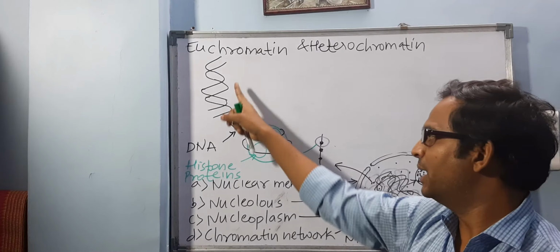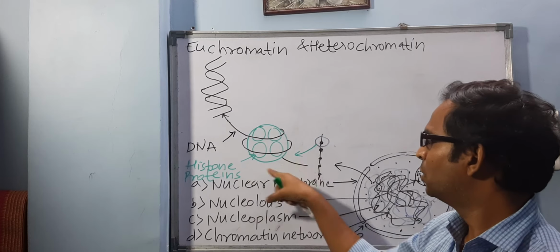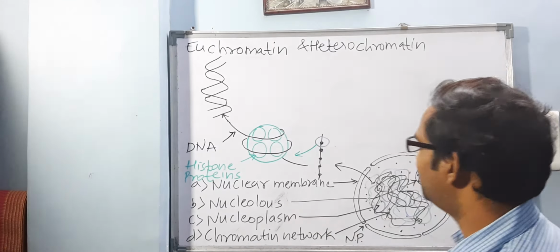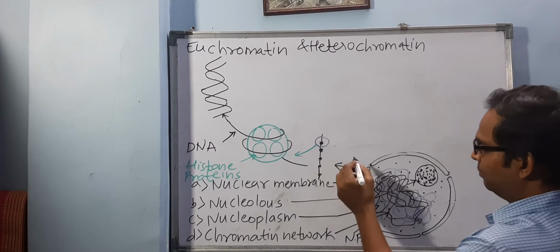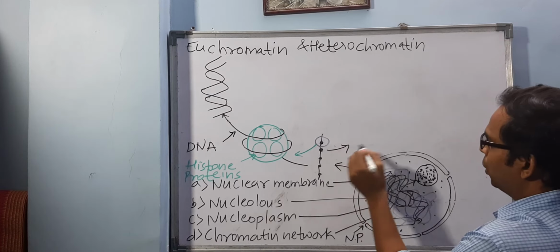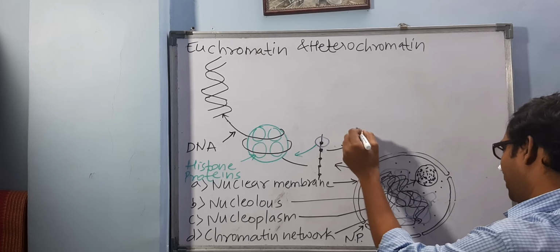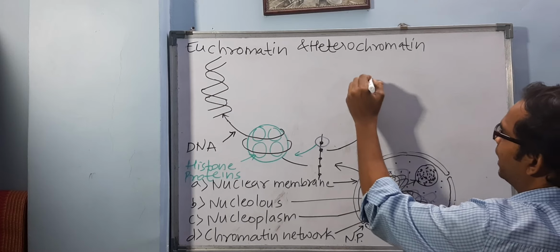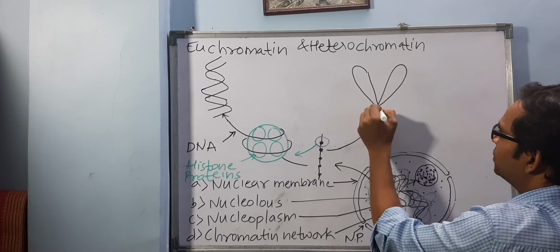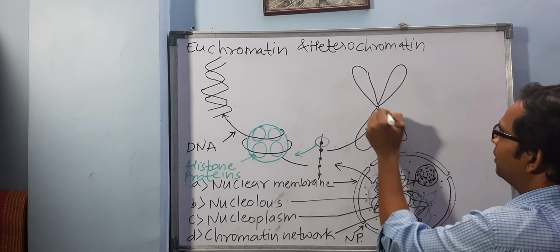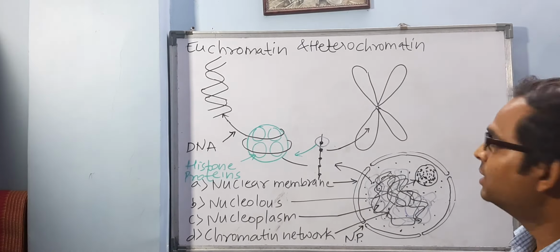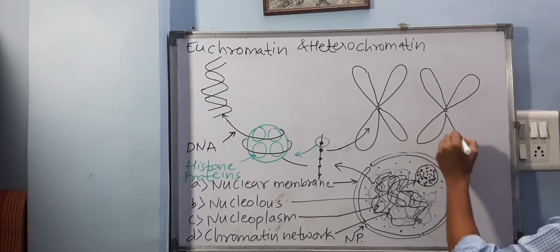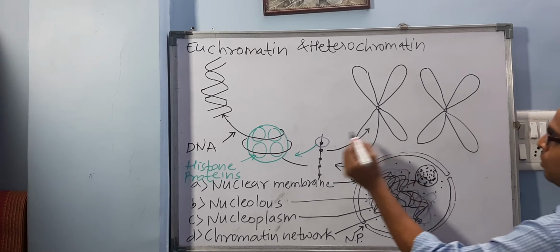So DNA and histone proteins together form this beaded string, right? Now this beaded string will undergo contraction, and it will form the chromosomes. It will form genetic material which will look like this. And what do you call this whole structure? This will be called a chromosome.